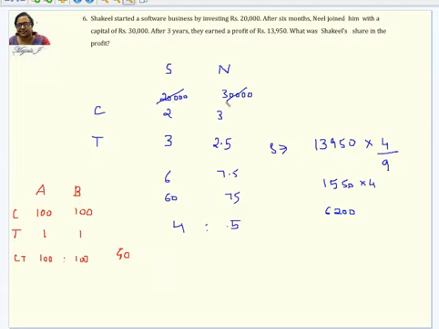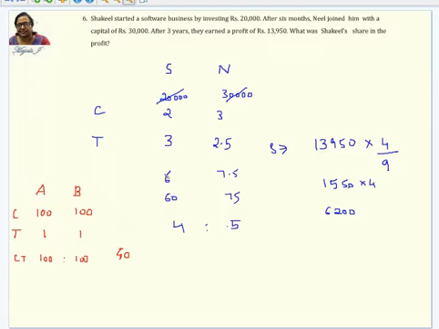And the investment, you can consider this 20,000 and 30,000, as we are going to finally see only the ratios. So you do not have to consider the entire amount. So what we can do here is consider the ratio of their capital, which is 2:3. I'm keeping this as such because it is already small. Now you multiply and get the ratio.